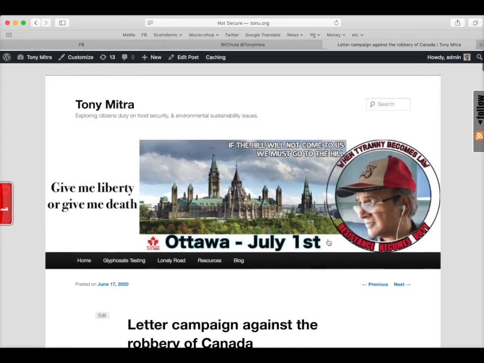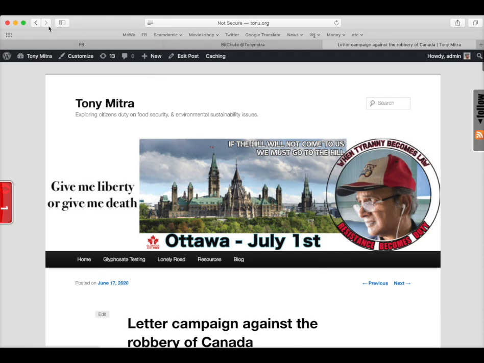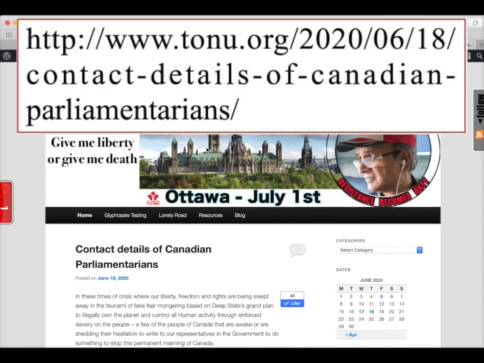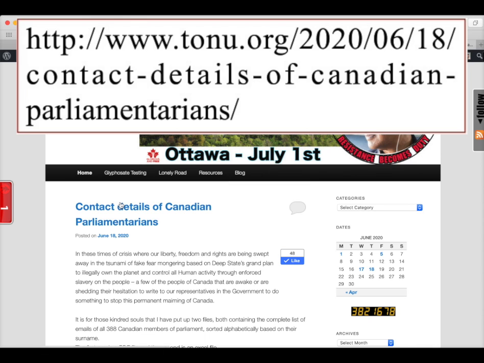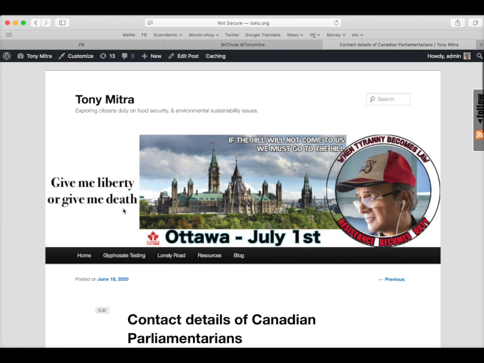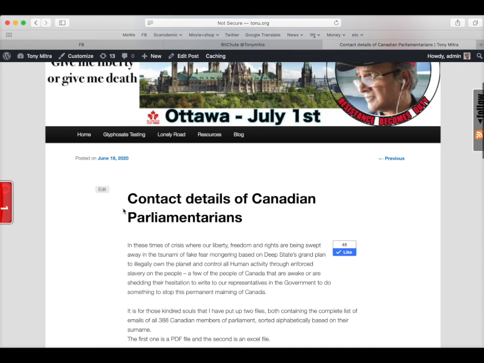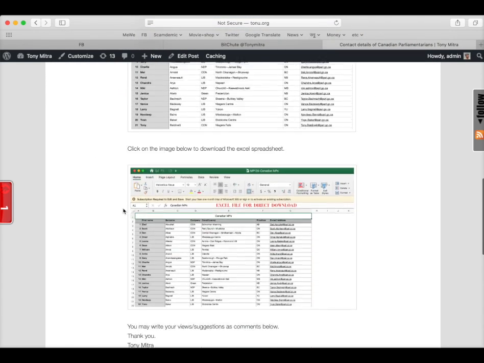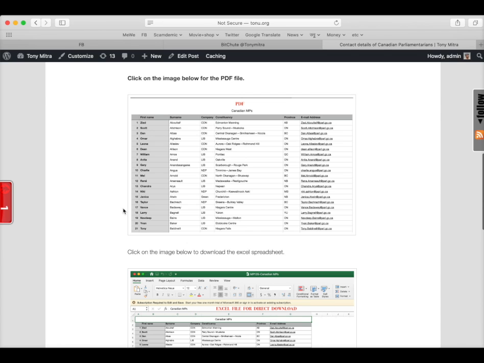The second blog is contact details of Canadian parliamentarians, and here you can see it's a shorter blog with two images, and one says PDF and the other one says Excel file.